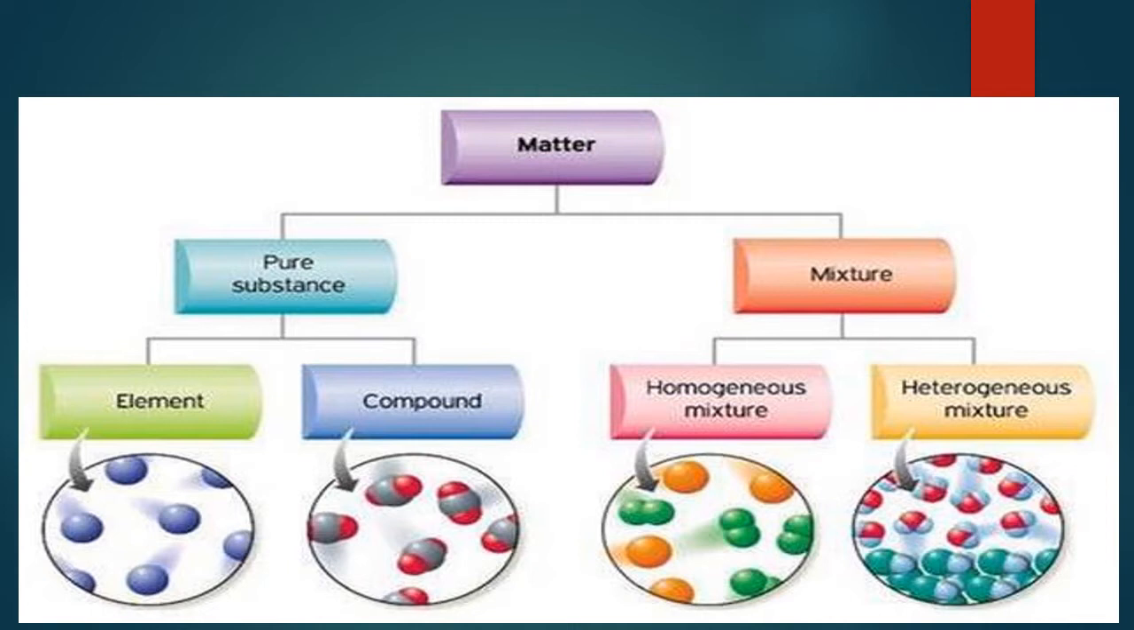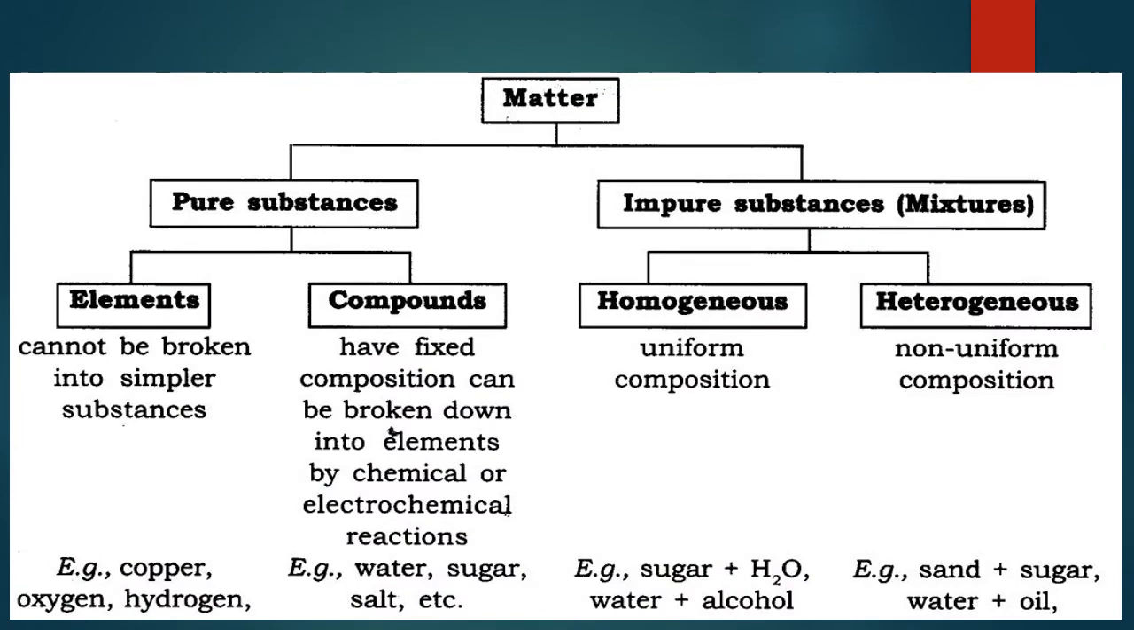Again here, the pure substances have two types: element form and compound form. Similarly, the mixtures are homogeneous mixtures and heterogeneous mixtures. Now we have to discuss them one by one. Coming to the pure substance, we know that pure substances are of two types, the elements and the compounds.